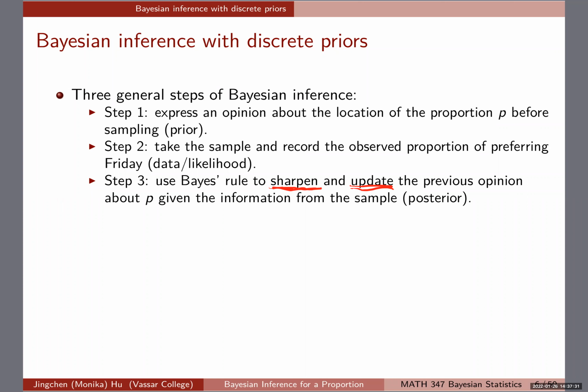So you'll see that we become more confident about certain values given the data that we're going to see. So we're going to see that example coming up as well. So these are the 3 general steps. This is going to reoccur many times, as you will see throughout the semester. Right now, we're dealing with the proportion case and then with discrete priors.